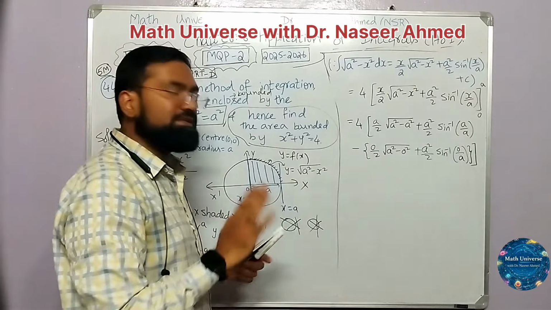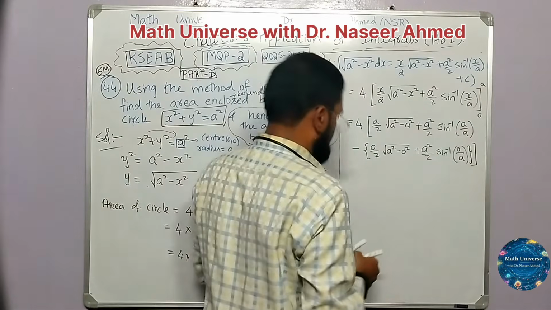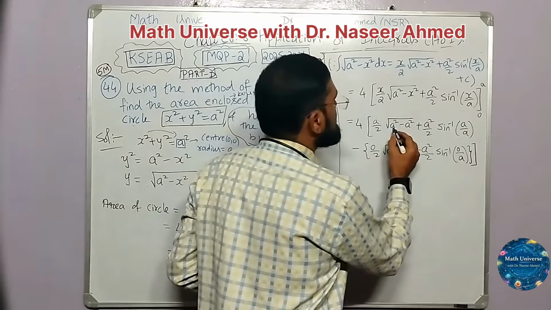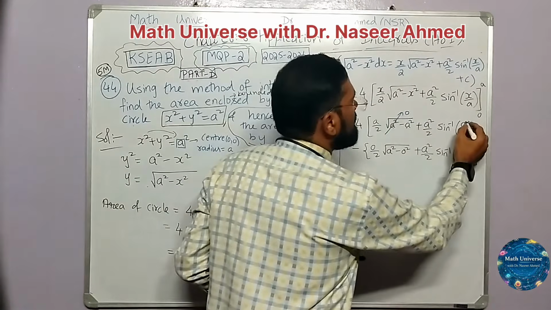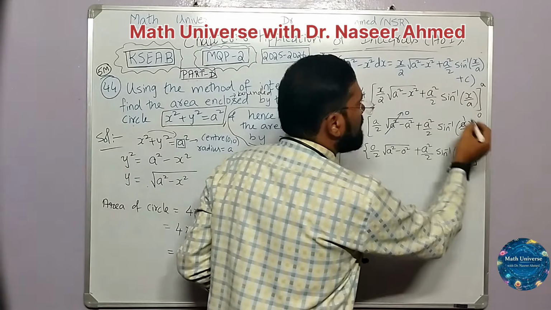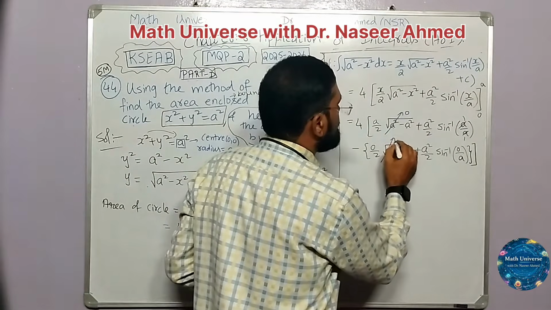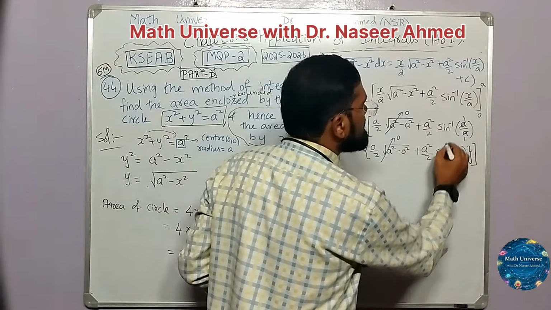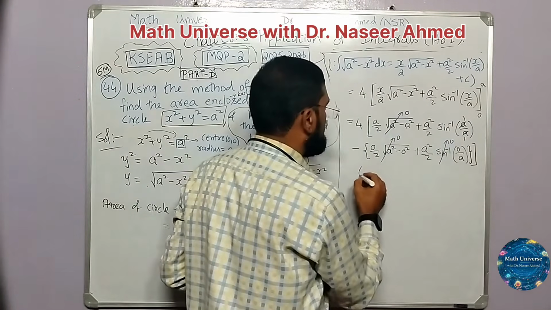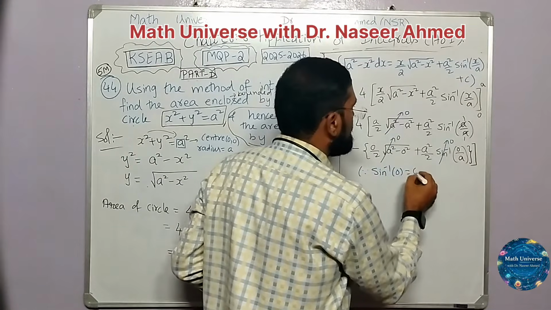Now I have to simplify. Just see carefully now. What is a square minus a square? 0. And here a and a both will get cancelled, giving 1. 0 and anything is 0. And 0 by a is 0. Sine inverse of 0 is 0, from the inverse trigonometric chapter. Sine inverse of 0 is 0.